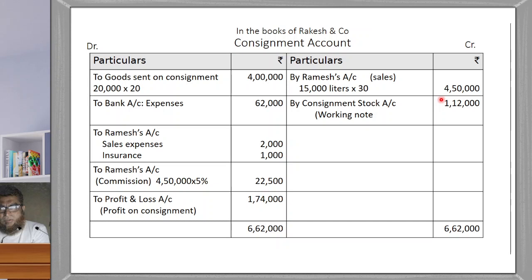Now you can total the consignment account. Credit side is 4,50,000 plus 1,12,000, which is 5,62,000.